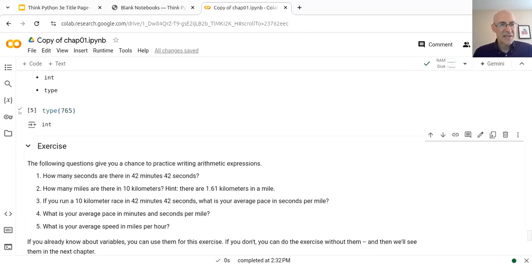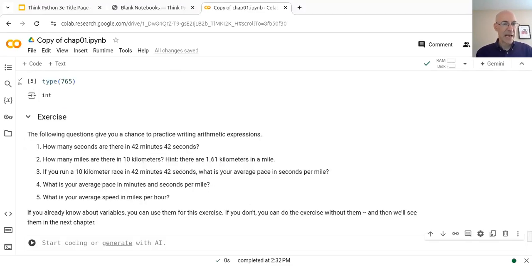Okay, the last exercise is the one we'll do together, and it asks a bunch of questions about a hypothetical 10K race that someone ran in 42 minutes and 42 seconds. And we'll figure out how many total seconds that took, how many miles there are in 10 kilometers, what that pace is in seconds per mile, and then we'll convert that pace into minutes and seconds per mile, and also into miles per hour. For this kind of exercise, it can be convenient to use variables.